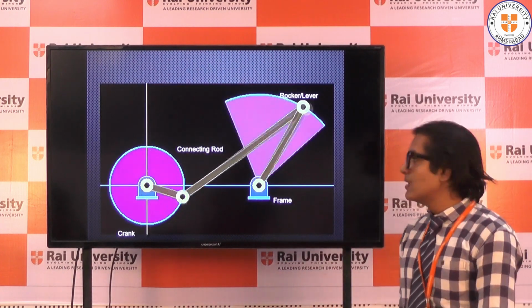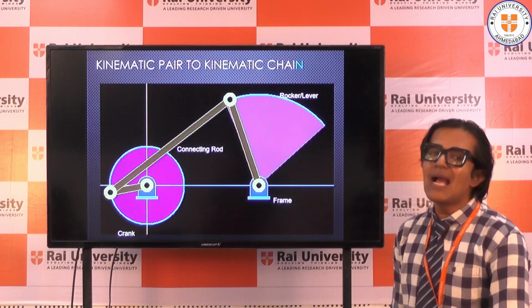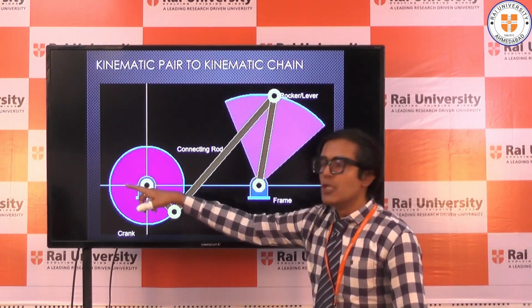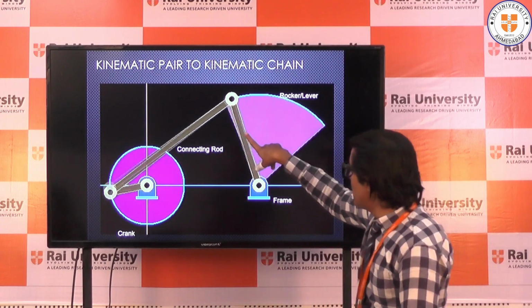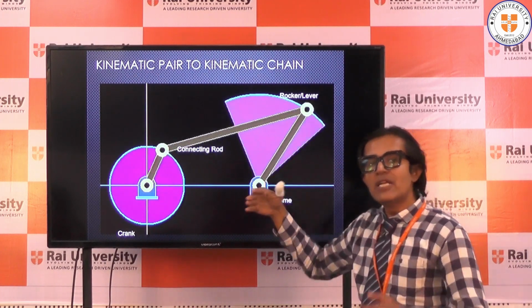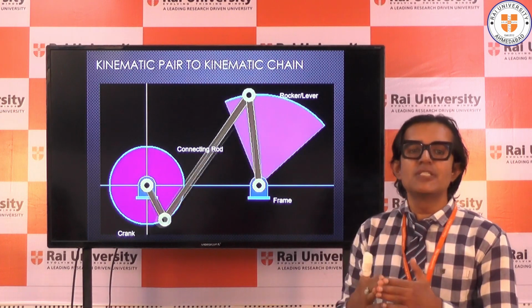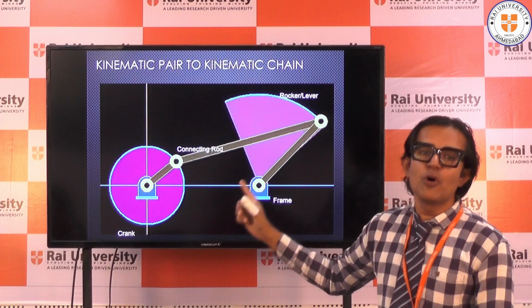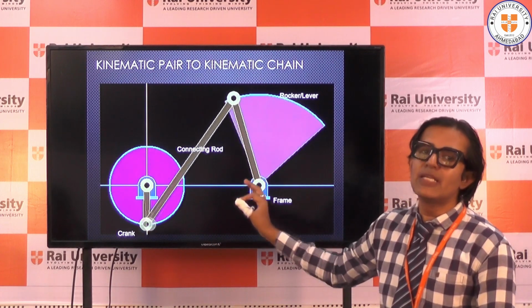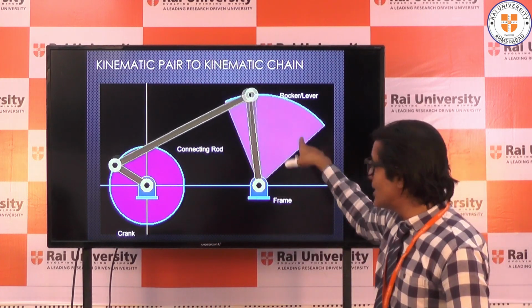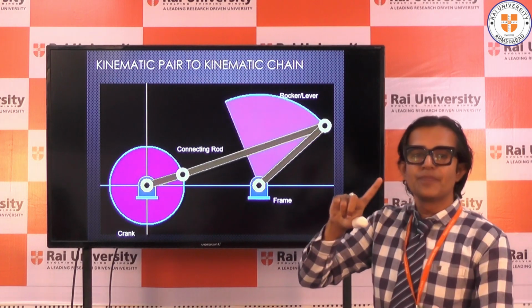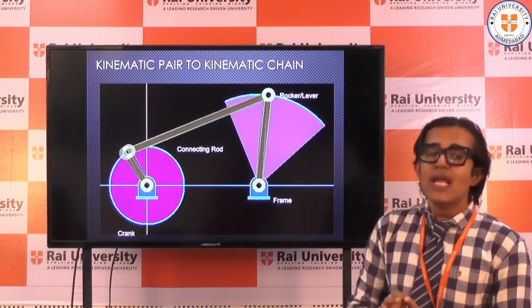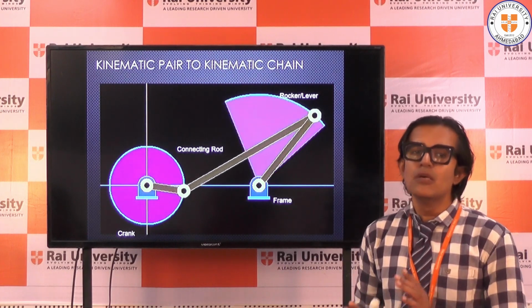You can see here, this is again an example of a kinematic chain. You can see links 1, 2, 3 and 4. So these are the two pairs and these are the two pairs. When two pairs combine with each other and they have a completely constrained motion, then this type of example is called a kinematic chain. You can see a full chain is there and it is rotating. Right? So it means it has completely constrained motion in it. It does not have incompletely constrained motion.